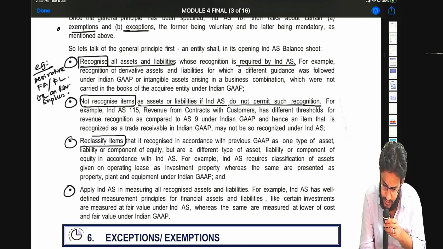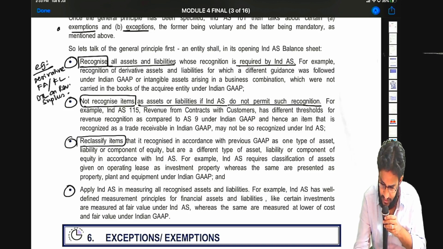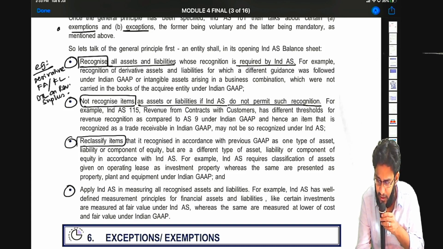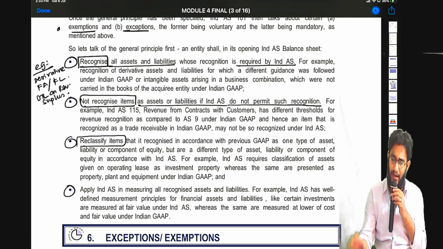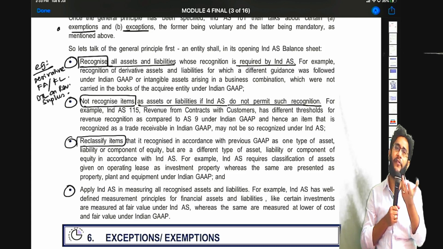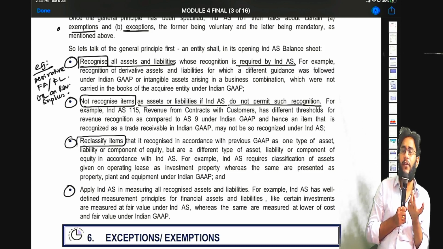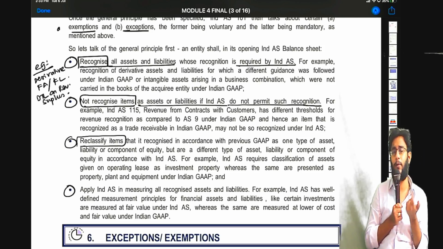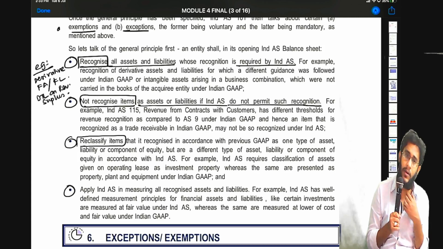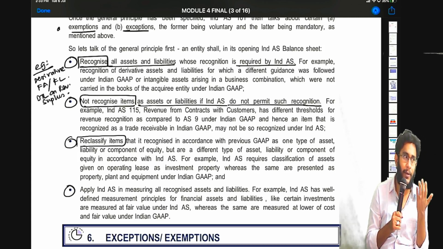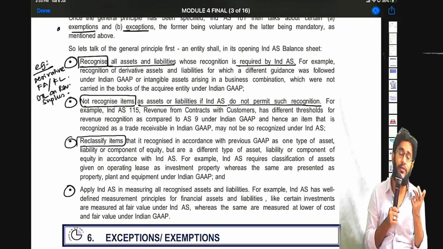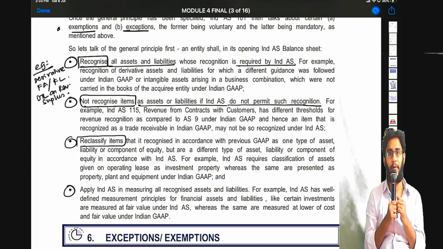Reclassify items that it recognized in accordance with previous GAAP as one type of asset, liability or a component of equity, but are a different type of asset, liability as per Ind AS. So reclassification, a classic example is preference share capital. Redeemable preference share capital, you all know, as per Ind AS 109, you have to classify it as financial liability. But in the old AS, we used to group it along with the share capital and show it under the heading of equity. That is wrong, no? You have to reclassify. Correct, no, sir?